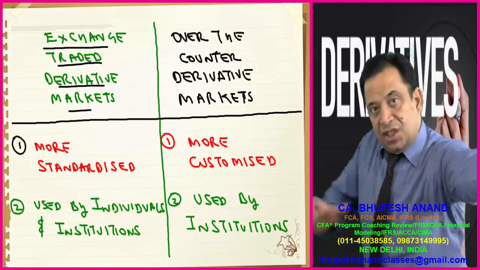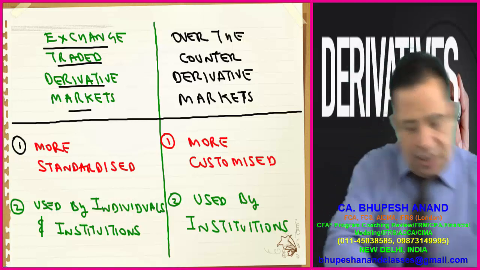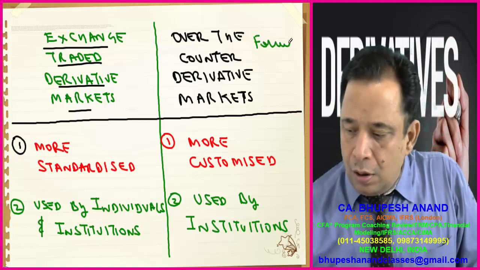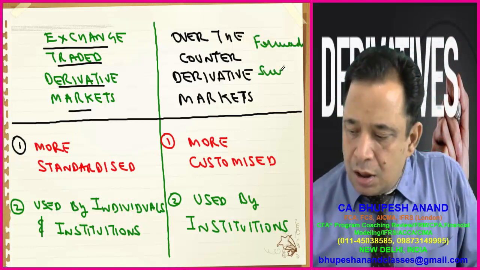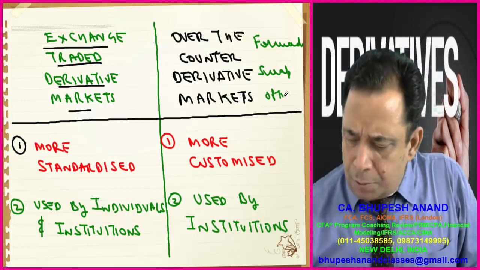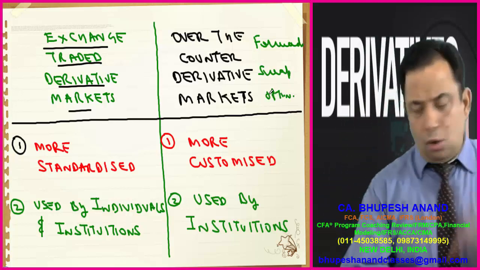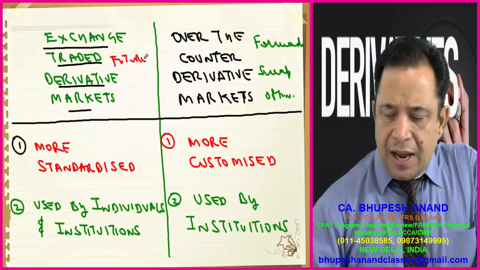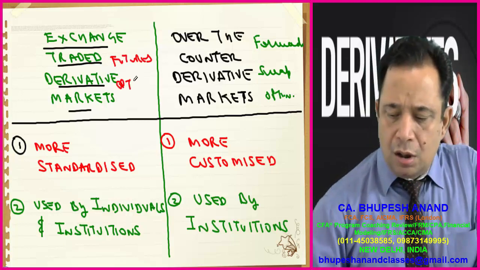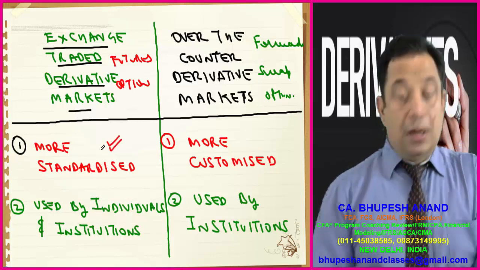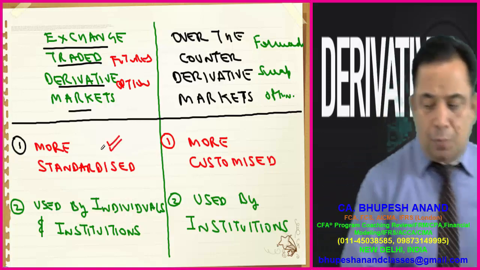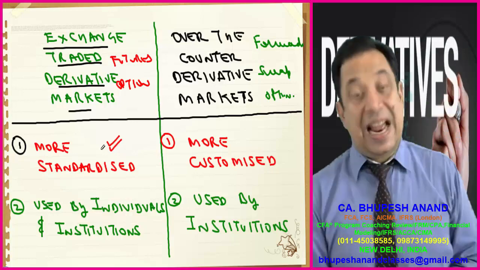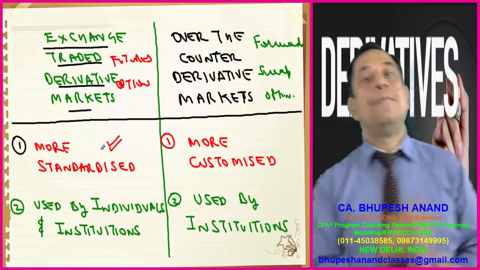But in this case, over the counter market, when I say over the counter, I mean forwards, I mean swaps, I mean options also, because options can be exchange traded or OTC. When I say exchange traded, I mean futures and I mean options. So please read it from that aspect: more standardized, more customized, used by individuals and institutions.